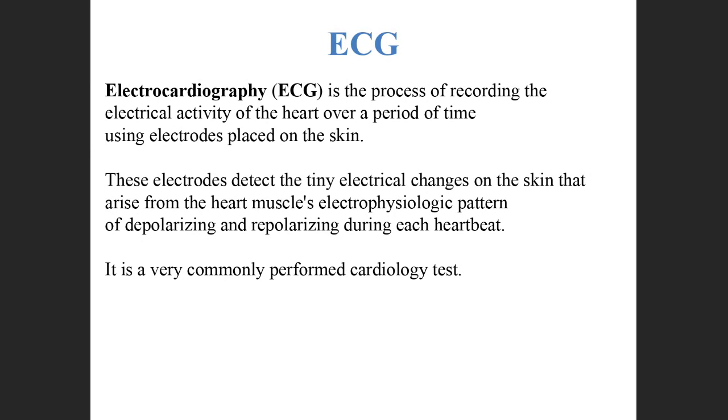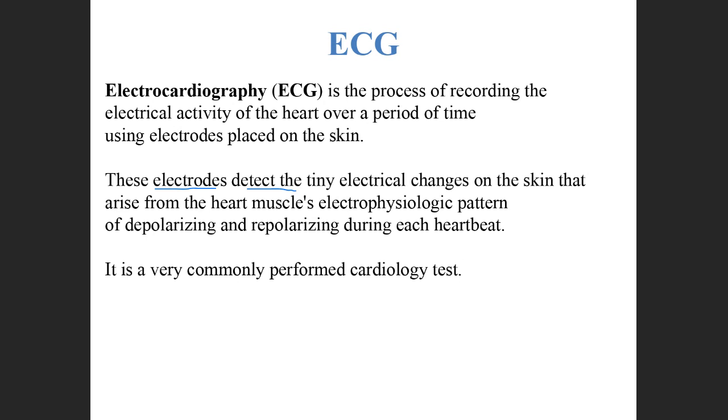It can be determined with the help of an ECG, electrocardiography. So you all might know that ECG is the recording of the electrical activity of the heart. How the impulses are generated, how they are traveling, all these things can be recorded with the help of an ECG by placing electrodes on different parts of the body on the skin.